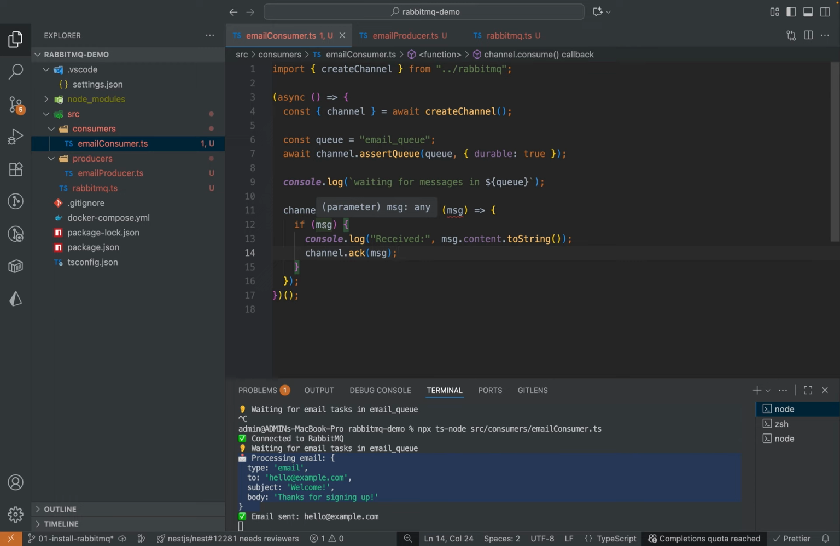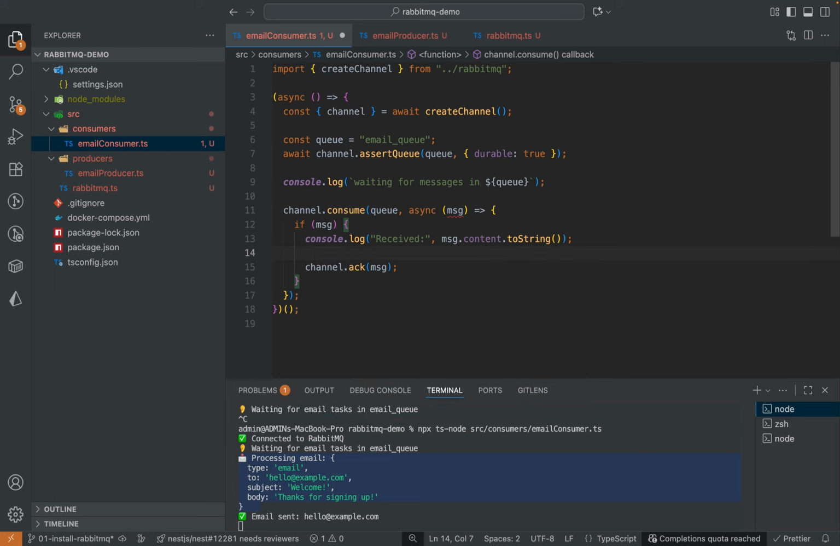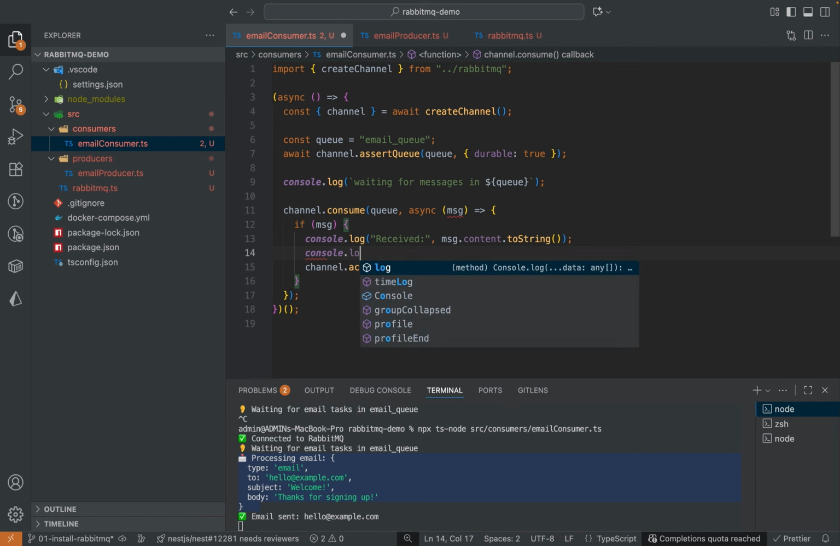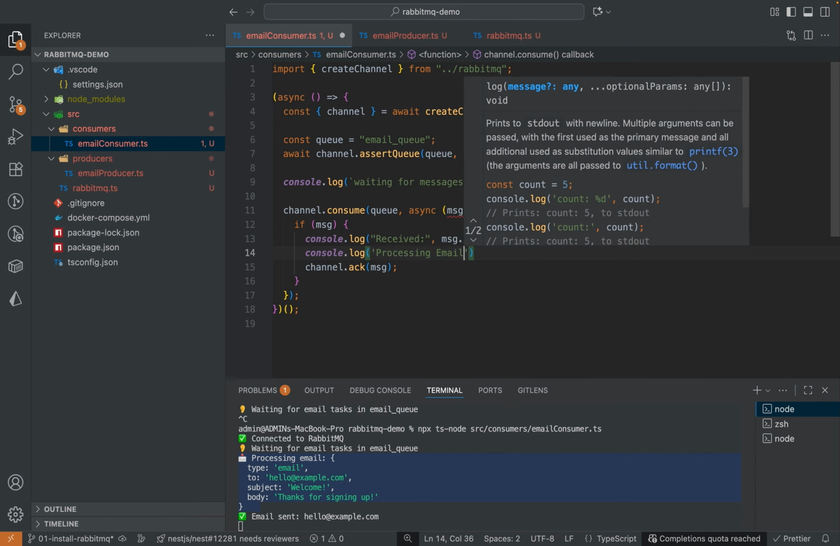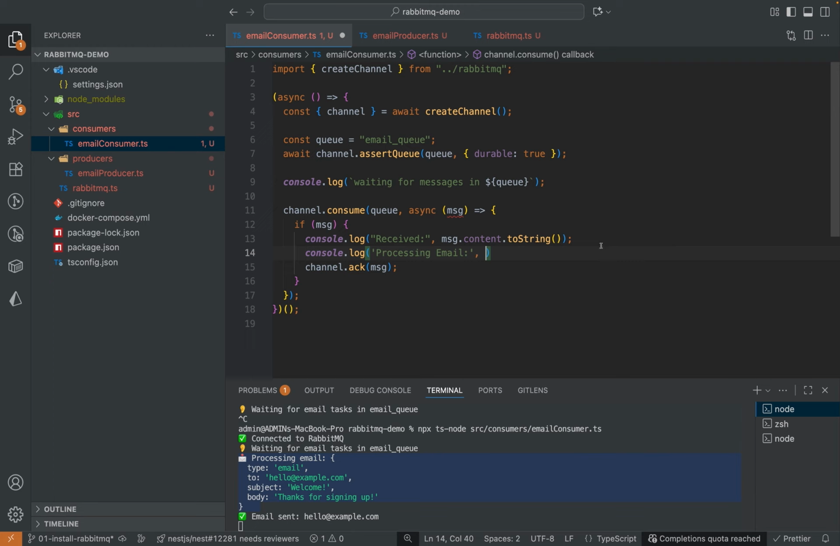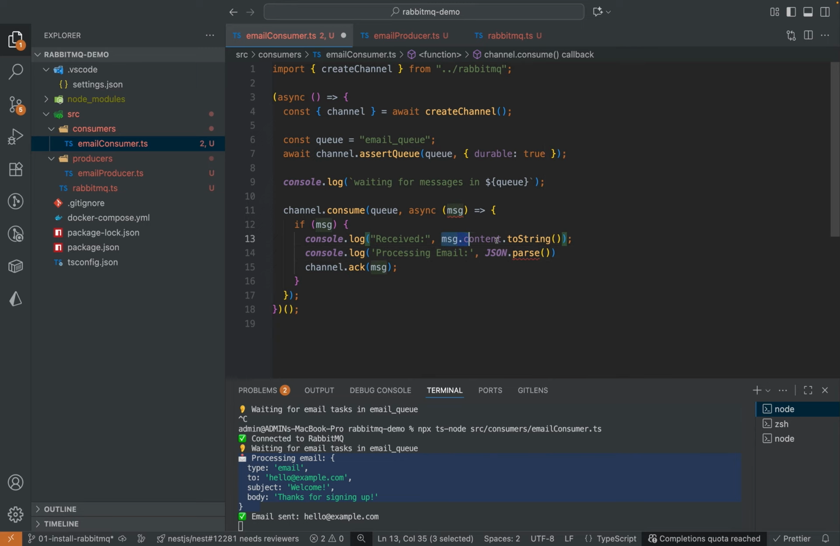If a message is received, it will be parsed. I can log the received message, right? And I can say processing email. Here we would be sending through, let's say, SendGrid or any email provider tool we are using. This should be a JSON.parse. I can use message.content.toString.